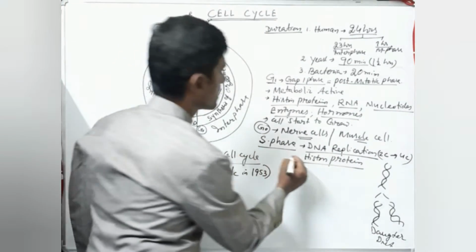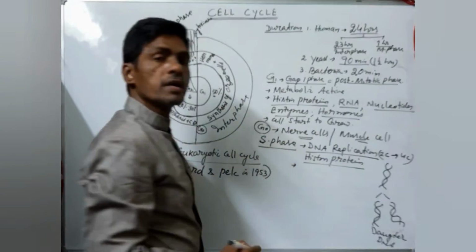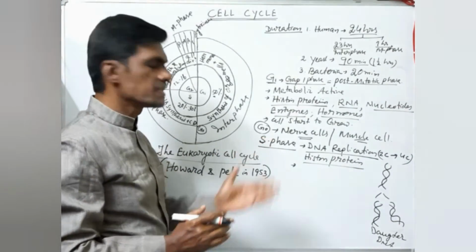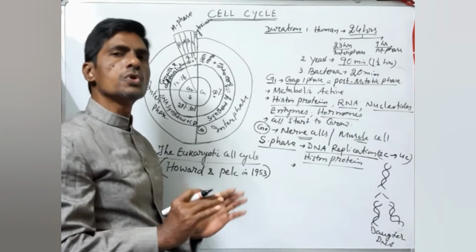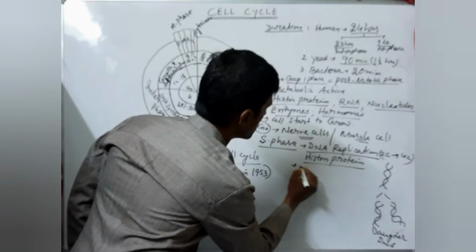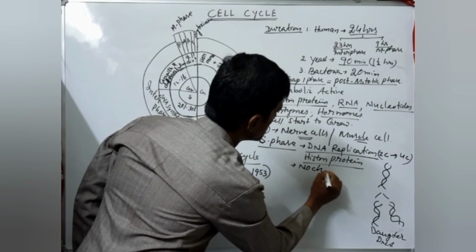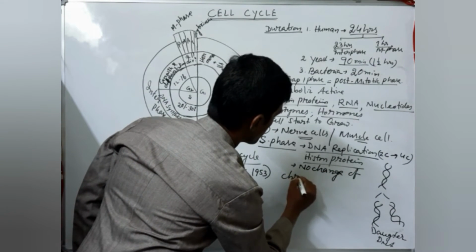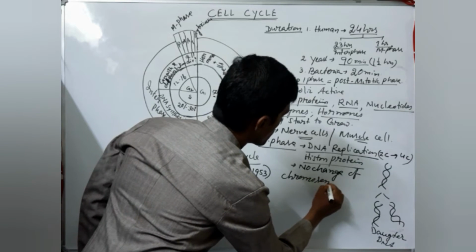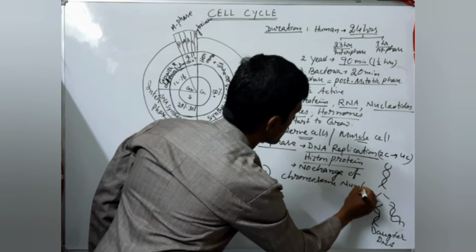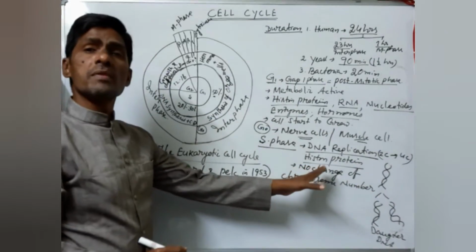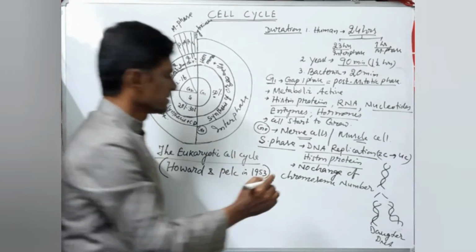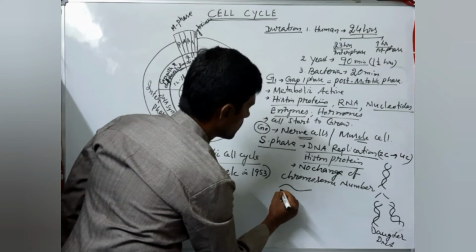But important points to remember, they will ask questions here. What is the chromosome number? They will ask. In S phase, is there any change of chromosome number? No change of chromosome number. Very, very important point. So the chromosome number will be the same. Now this is a chromosome. The chromosome number will be the same.